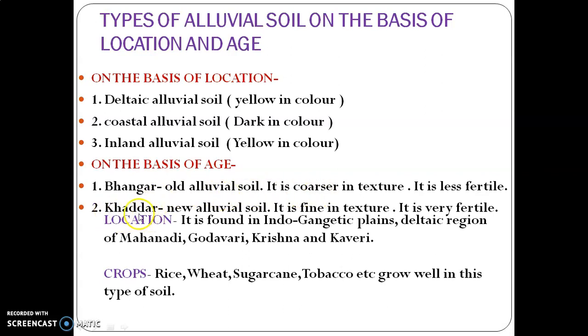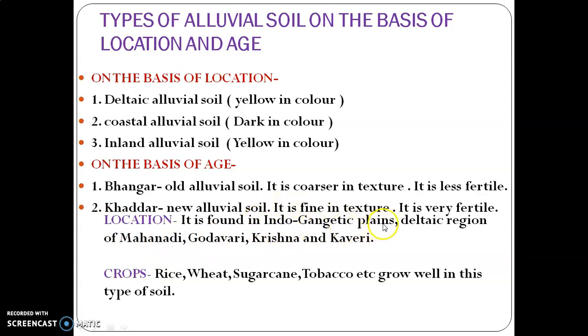Next is Khadar. Khadar is new alluvial soil, soil which is recently formed. And this soil is very fine in texture. This soil is very suitable for agricultural activities because it is very fertile. Location: this soil is found in the Indo-Gangetic plains.